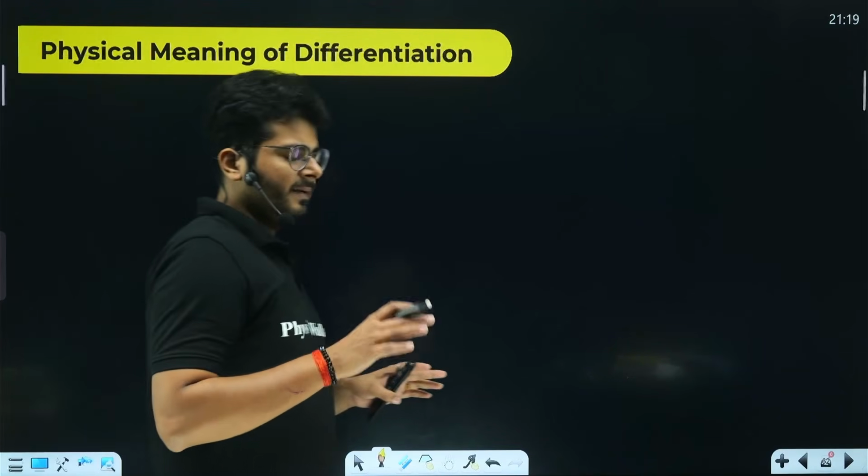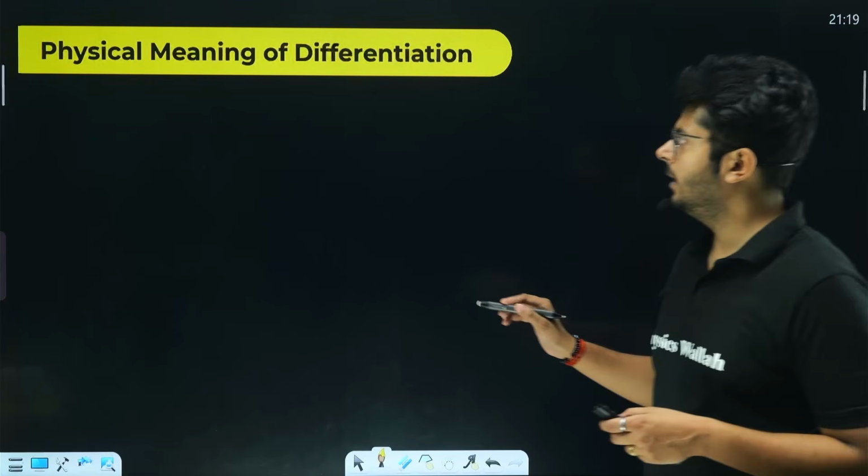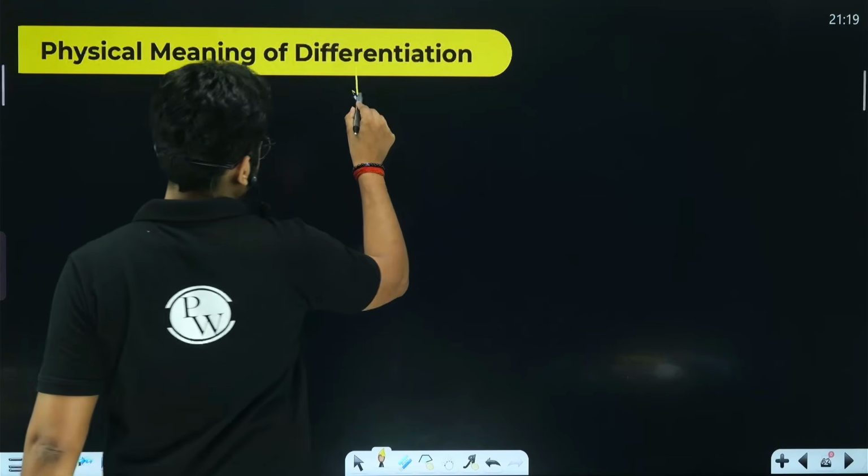Now this is the main idea, the basic meaning of differentiation and integration, right? So let's start talking about that. So why do we differentiate? The question is why?